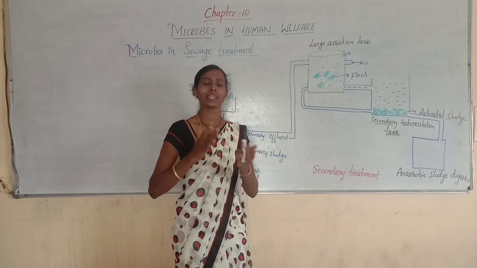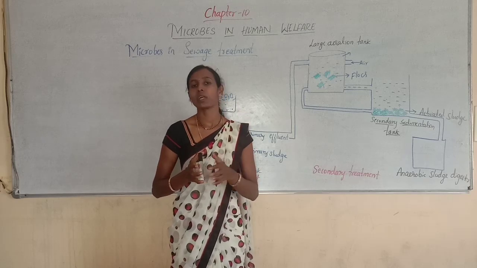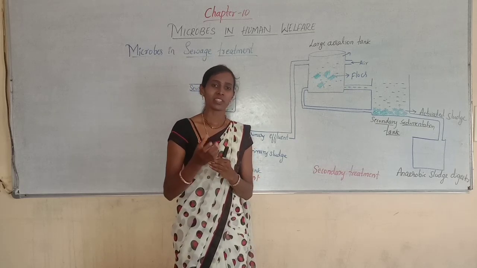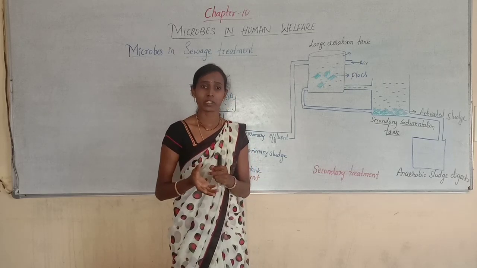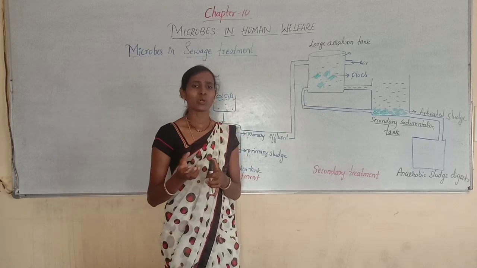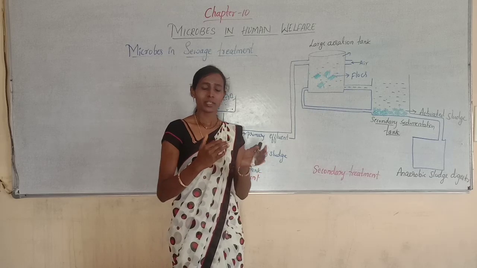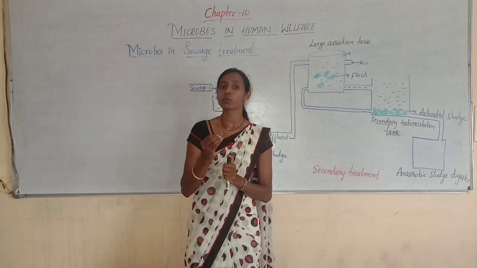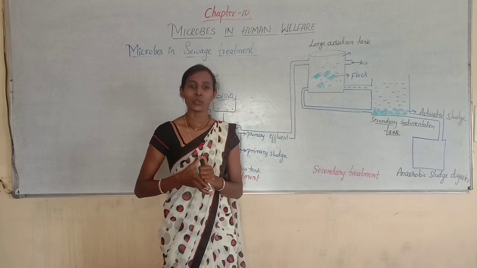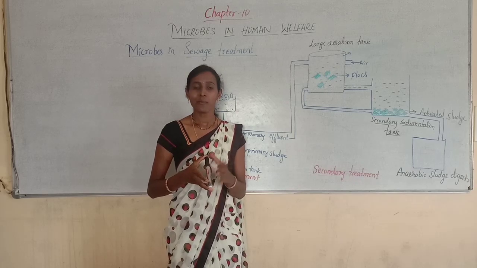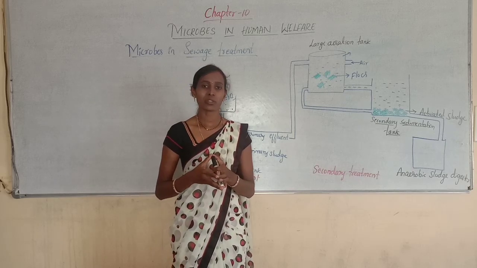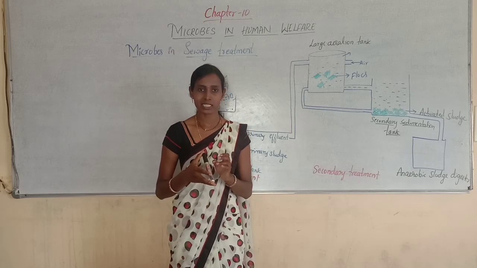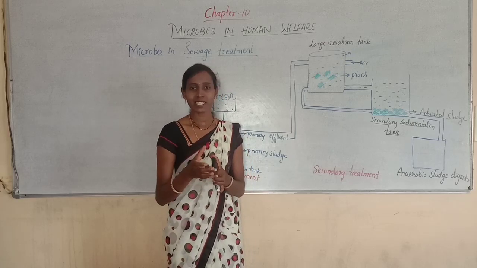This wastewater usually comes from residential areas, hotels, hospitals, restaurants, markets, houses, etc. But the major thing we need to observe here is that the major components in this wastewater are human excreta, animal excreta, industrial waste and agricultural waste.